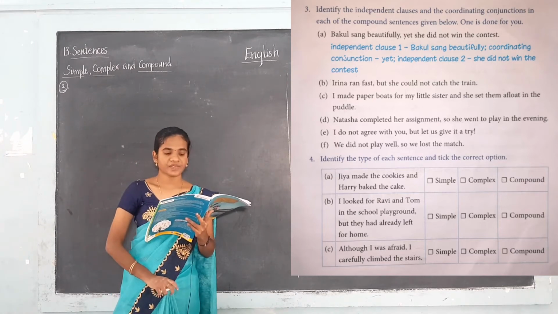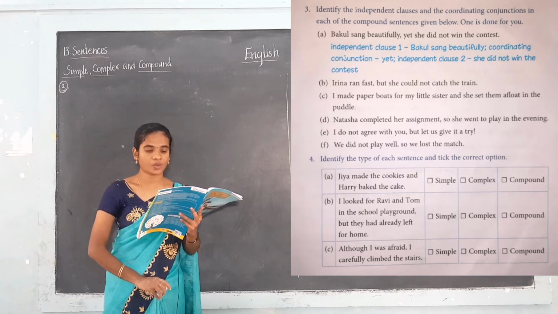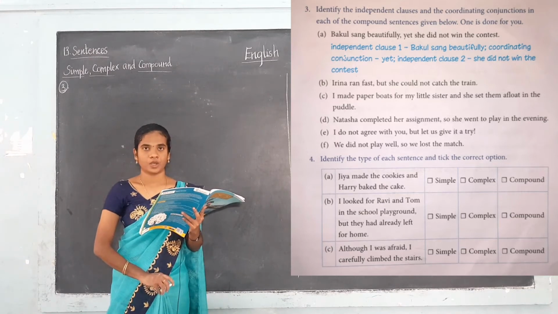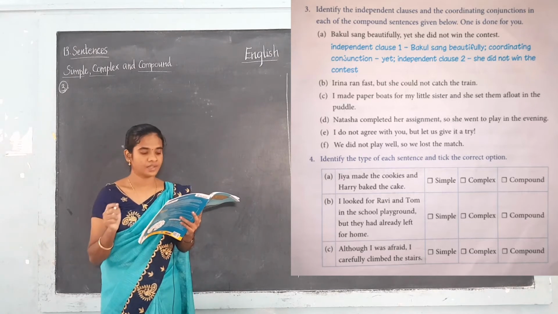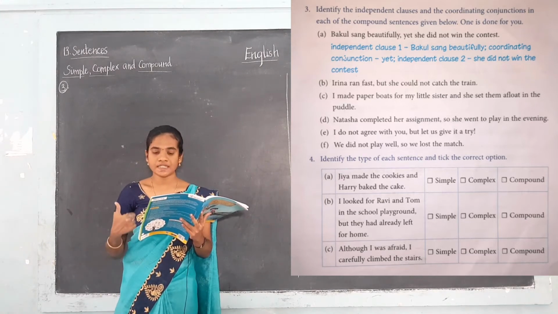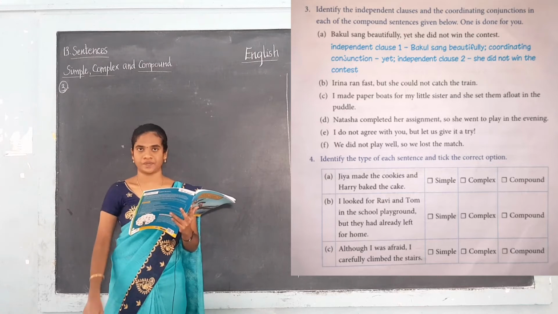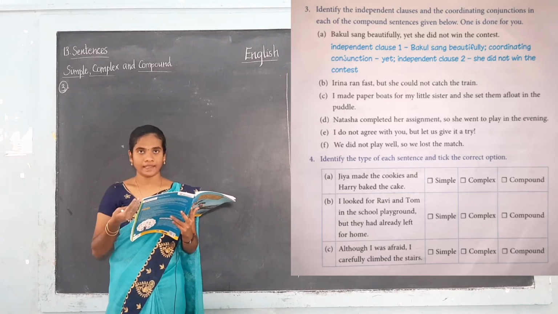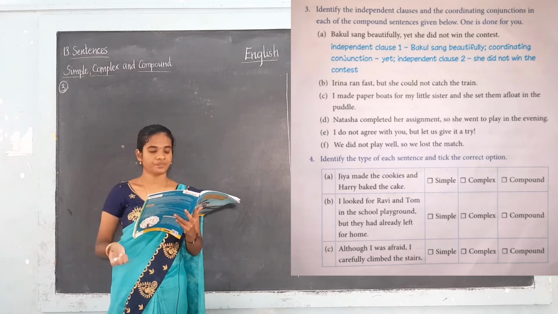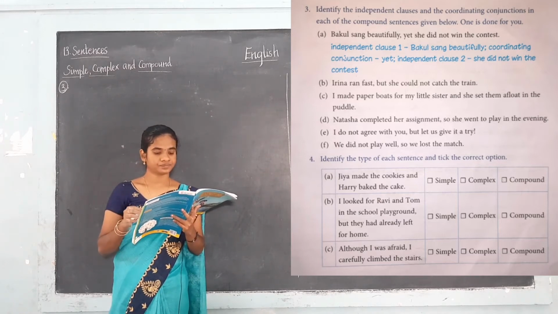Independent clause 1: Bakul sang beautifully. The coordinating conjunction here is yet. And independent clause 2 is she did not win the contest. These two independent clauses are joined by the coordinating conjunction. Okay, see the next one.